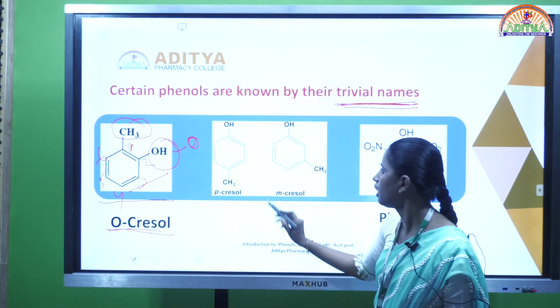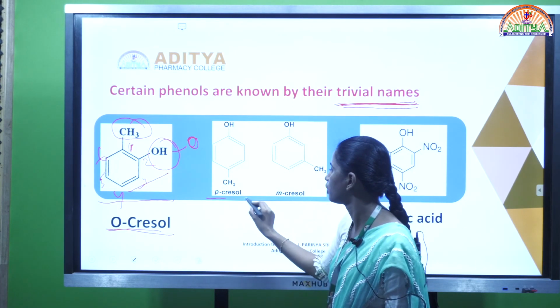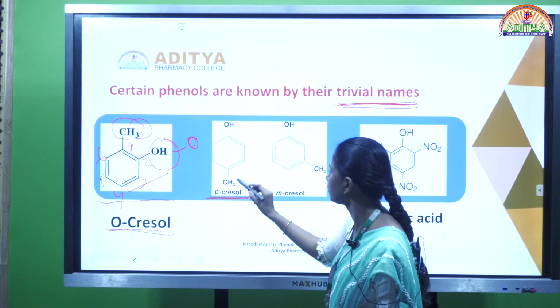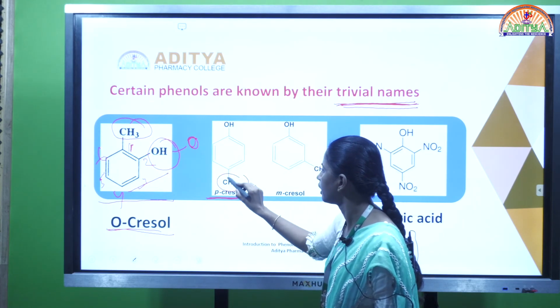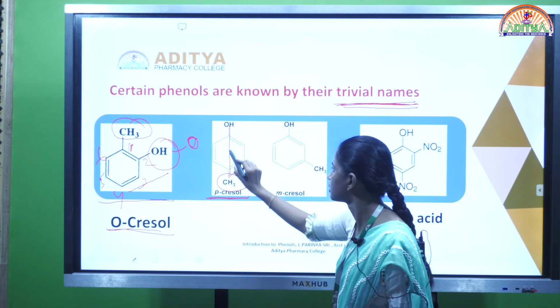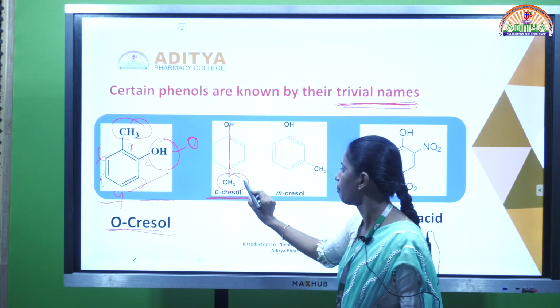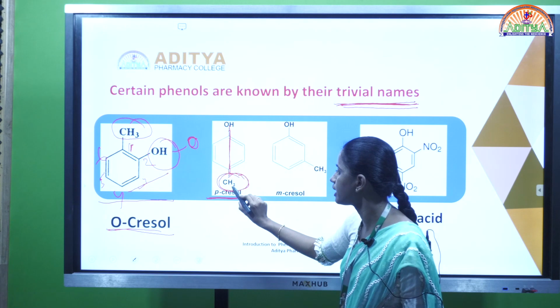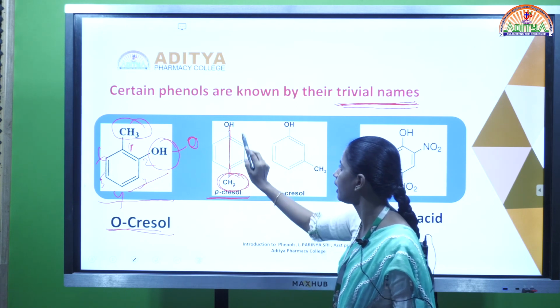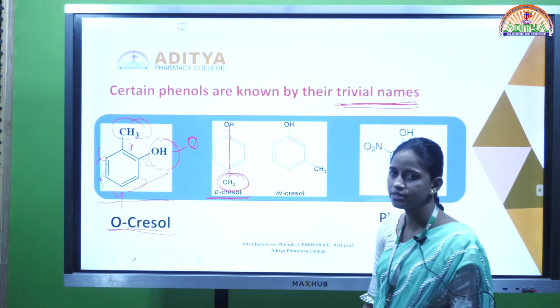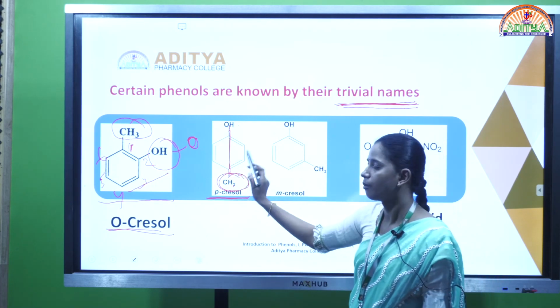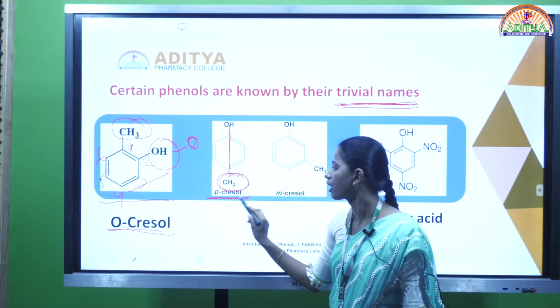And next, coming to the paracresol, in the para position, that means at the para position, on one side the CH3 is attaching, and on the other side the OH is directly attaching to the benzene ring, so paracresol.